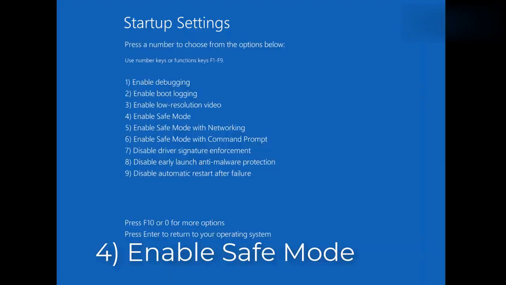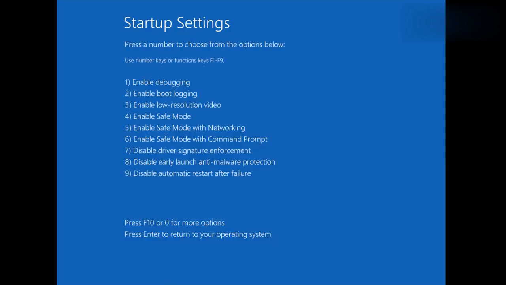So click restart. This will then restart the system, and we can now choose option 4 to enable safe mode. So we're going to choose option 4 and push enter, and this will restart the system and it will take us into our safe mode. So let's go ahead and wait for it to load up.